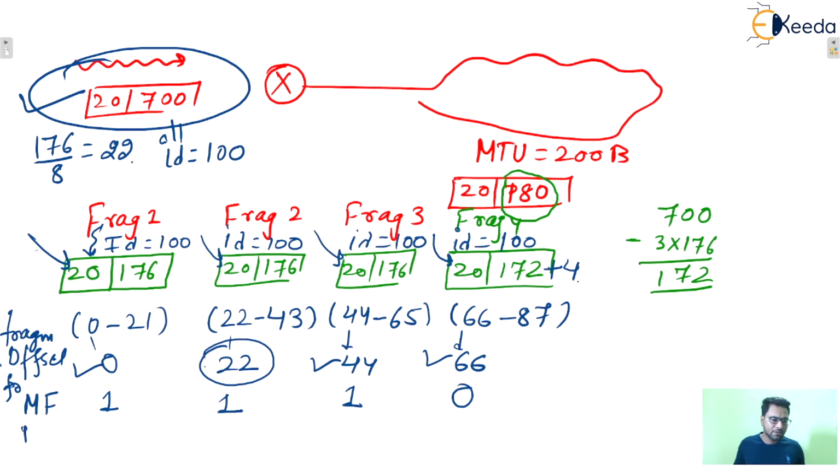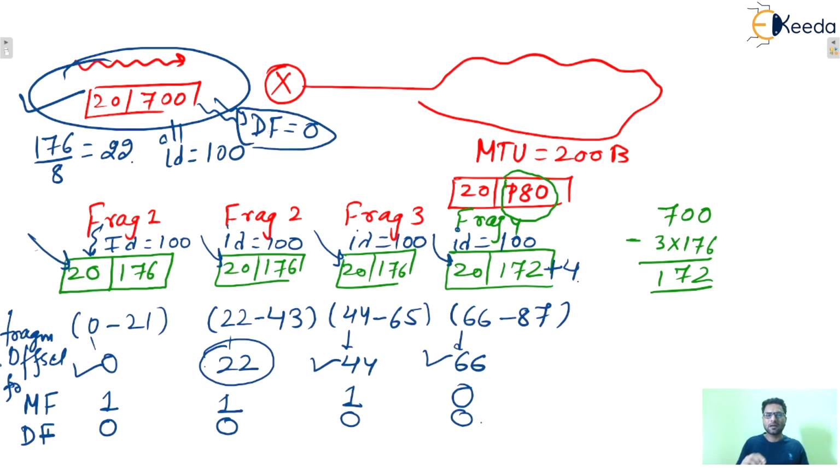And DF, the don't fragment bit. DF bit means don't fragment. If the DF bit is 1, fragmentation is not allowed. If the DF bit is 0, fragmentation is allowed. So here the DF bit will be 0 for all the fragments, because the incoming datagram also has DF bit equal to 0. That means fragmentation is allowed, so all the fragments will have DF bit equal to 0. I hope this is clear to everyone.